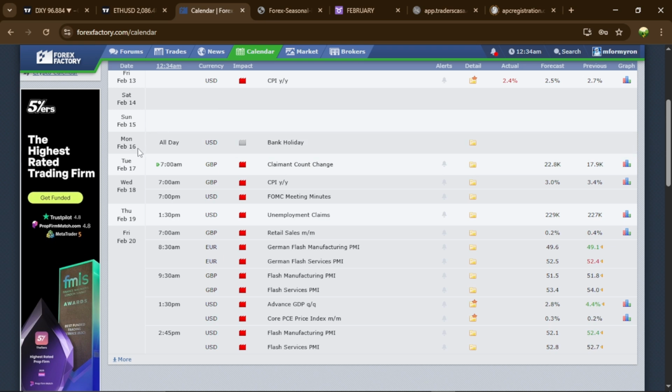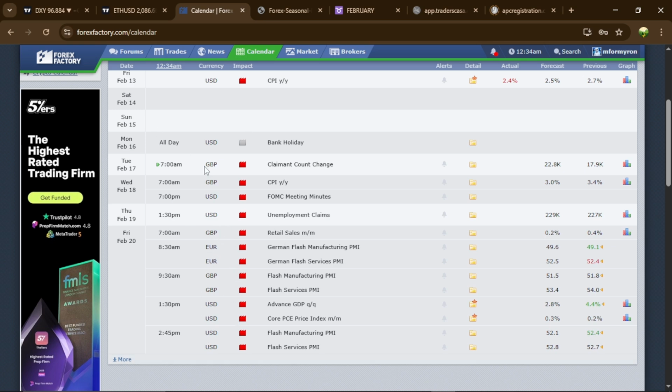For the new week, Monday the 16th, we have a bank holiday for USD. So this is the third week of the month of February, and we have Monday on USD bank holiday all day. Then Tuesday we also have news on pound, and Wednesday we have news on pound and USD. Then Thursday we have news on USD. Then Friday we have a whole bunch of news on pound, euro, and USD. So there's no news on JPY for the third week.